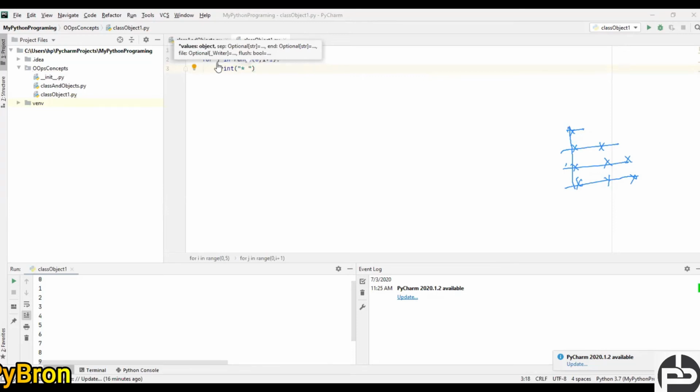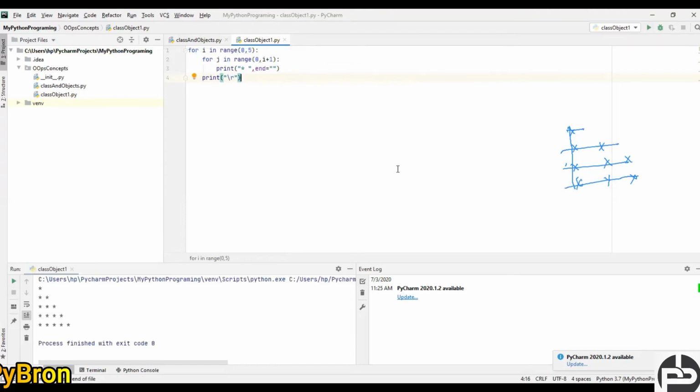And here you can do a comma, that's all. And once it is done, what you can do, print a blank line. Okay, let's run this program and see what output we are getting. Yes, we got our output.